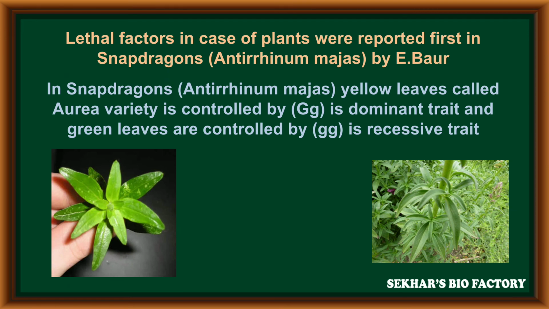In Snapdragon or Antirrhinum majus, the yellow or golden color leaves, called Ivory variety, are controlled by capital G small g alleles, a dominant trait, and green color leaves are controlled by small g alleles, in recessive condition. That means the golden color leaves are always in heterozygous condition with capital G small g allele. The green color leaves are always homozygous recessive because of small g alleles.